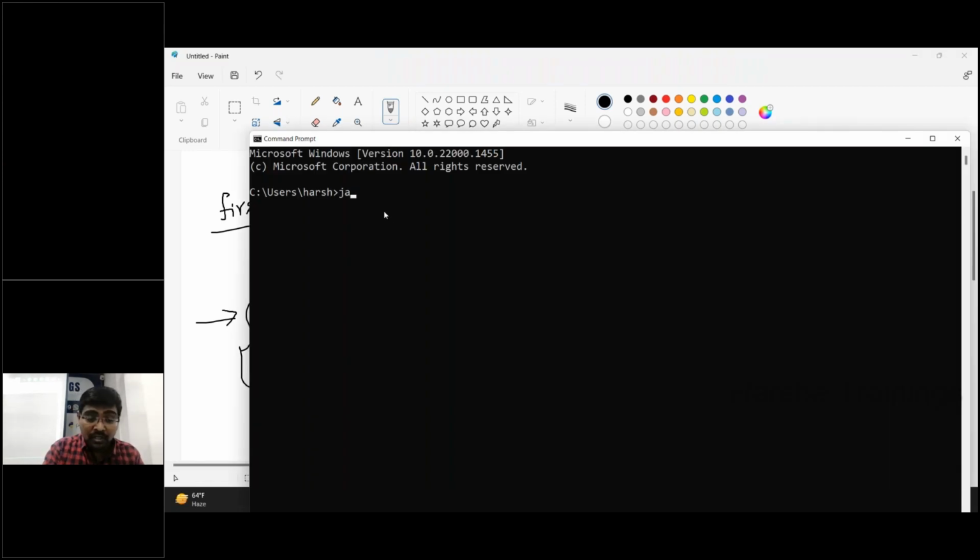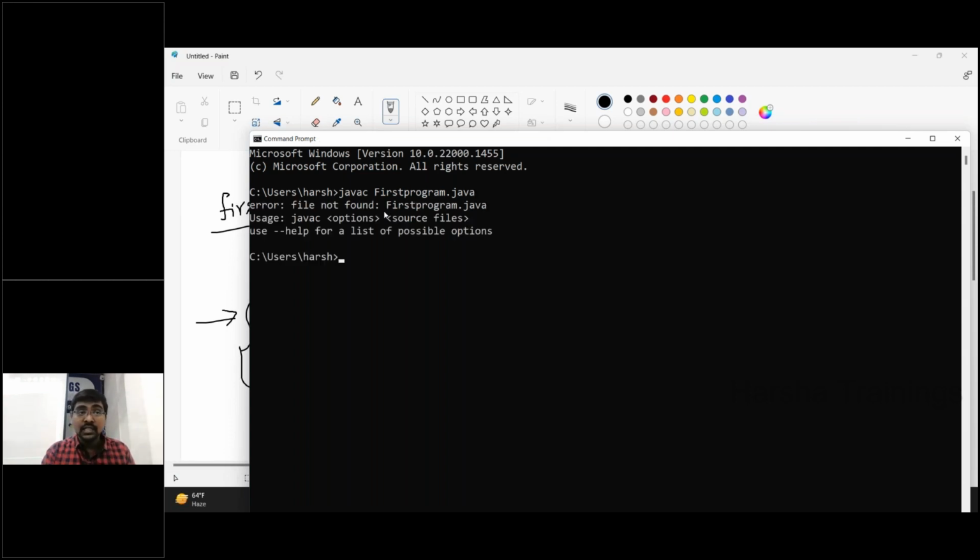Now, type the first command: javac space first program dot java. Whenever I enter this command, an error is displayed. What is the error? Unable to read, file not found.